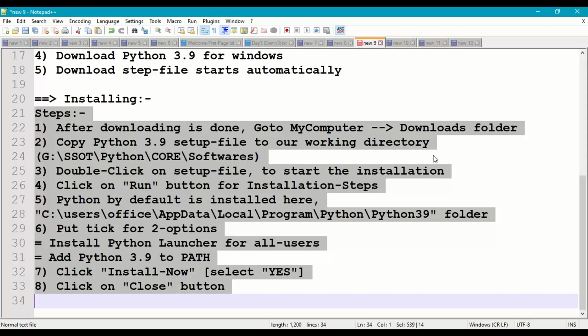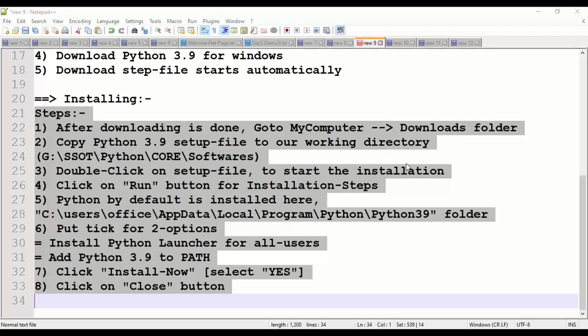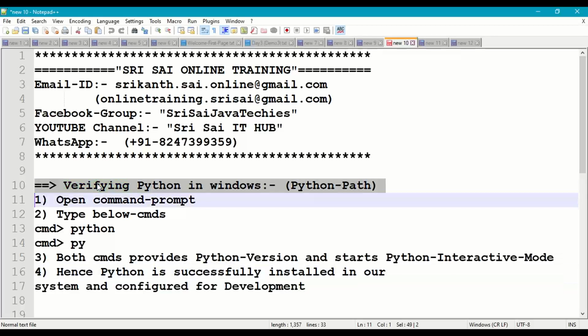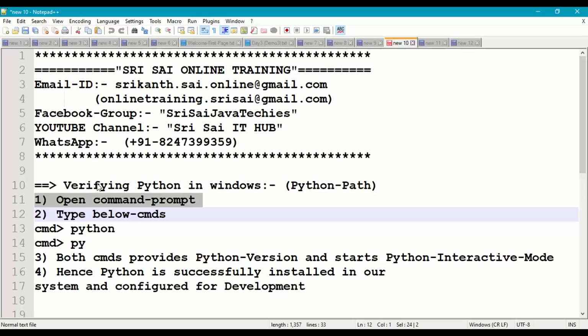So now, after downloading and installing Python in our system, we are going to check or verify whether Python is installed properly or not. Right. So once again, for verifying Python path in Windows, first we have to open the command prompt, and in the command prompt we have to type Python command or py command.